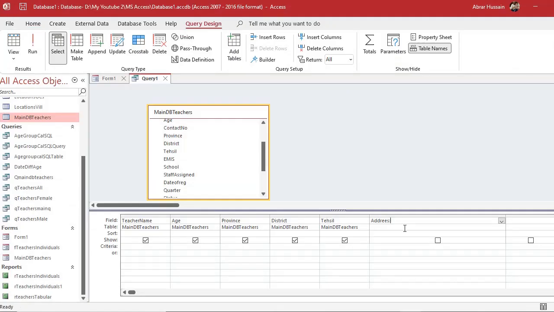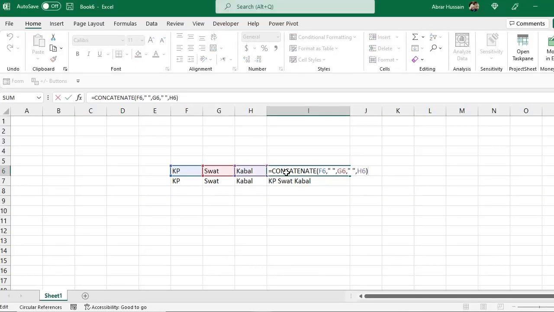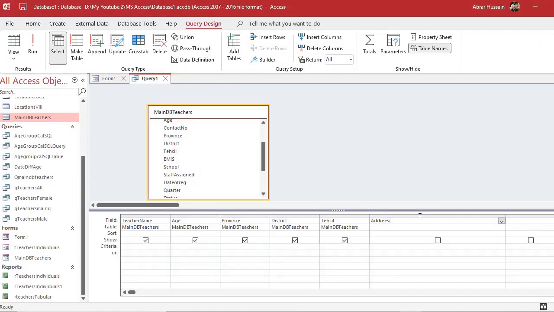Now in Access it's the same, but here you select the columns. You see, you are selecting these columns in Excel. In Access, you are not going to select them. You are going to use square brackets and type the name of that column. Province, like this. Province. Then what you want? You want ampersand, square bracket, district, square bracket. And then you want in the square bracket tehsil and then square bracket.